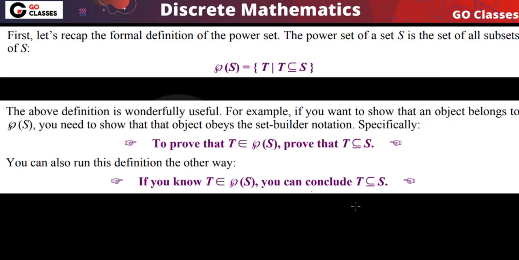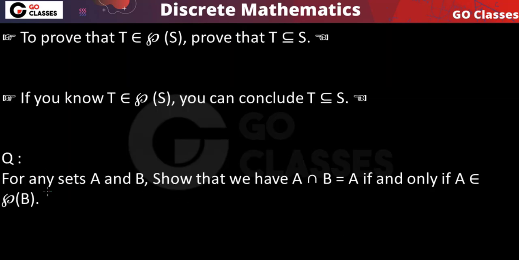Okay, so let's see this question. Anyway, this is just the concept, the definition of power set, you already know. This is the set of subsets of S. So power set of S is basically the set of all subsets of S. In the power set of S, every element is a subset of S. If you want to prove that some element T belongs to power set of S, then you have to prove that T is a subset of S. And if you know that T belongs to power set of S, then you can conclude that T is a subset of S. Let's solve this question.